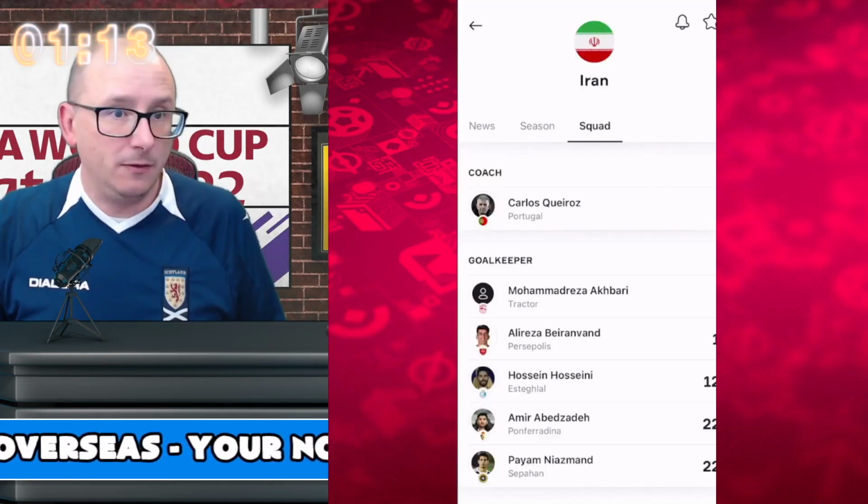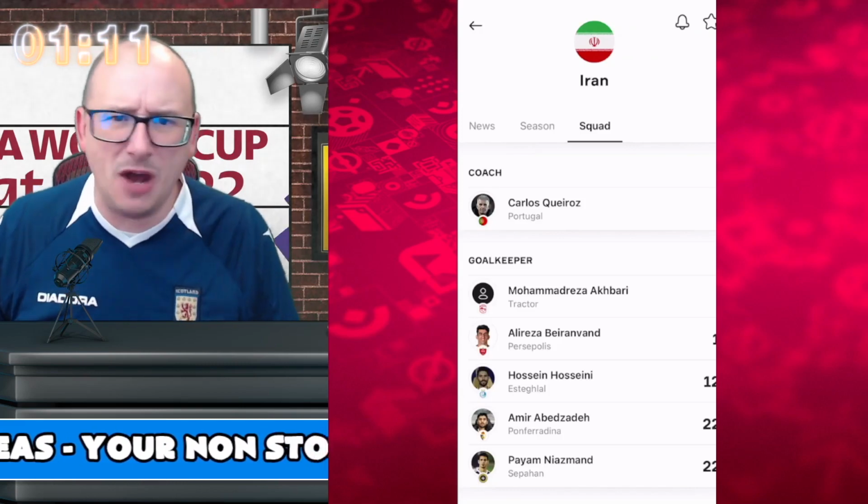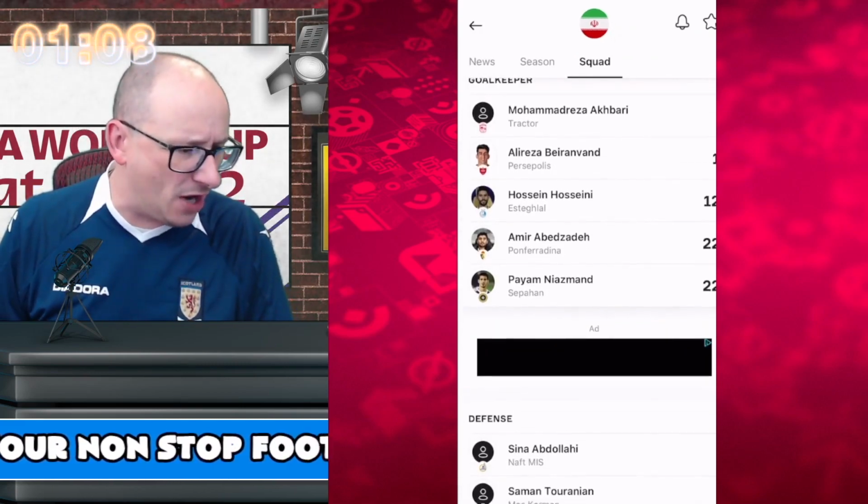What about their team? Well, here it is in all its glory, with Carlos Queiroz. I don't know, I'm confused about who's the manager. Is it Queiroz? I don't know. Let me know down below.